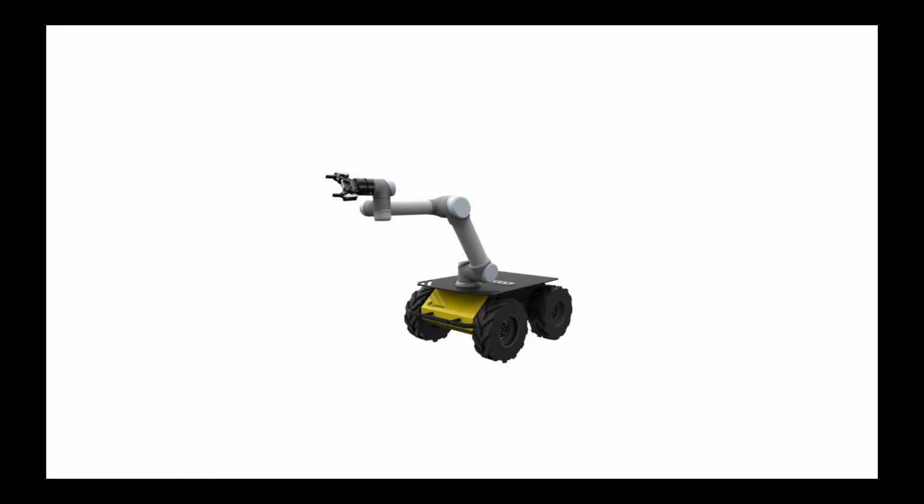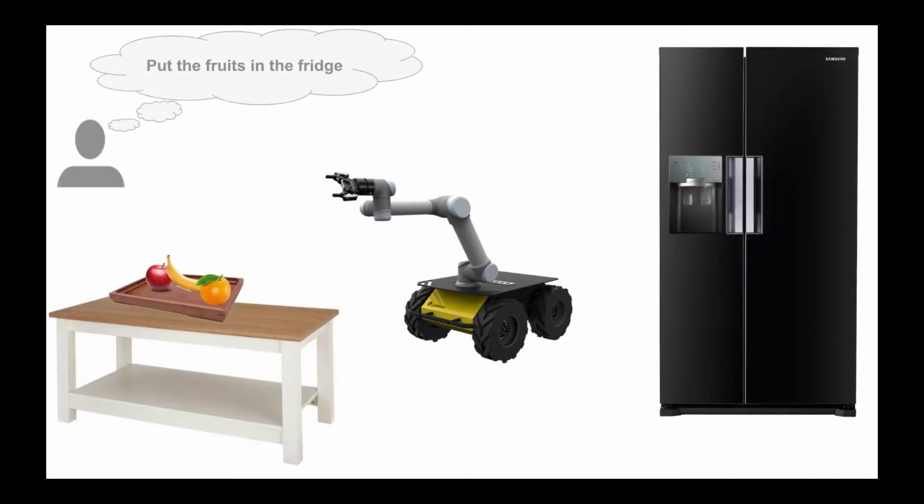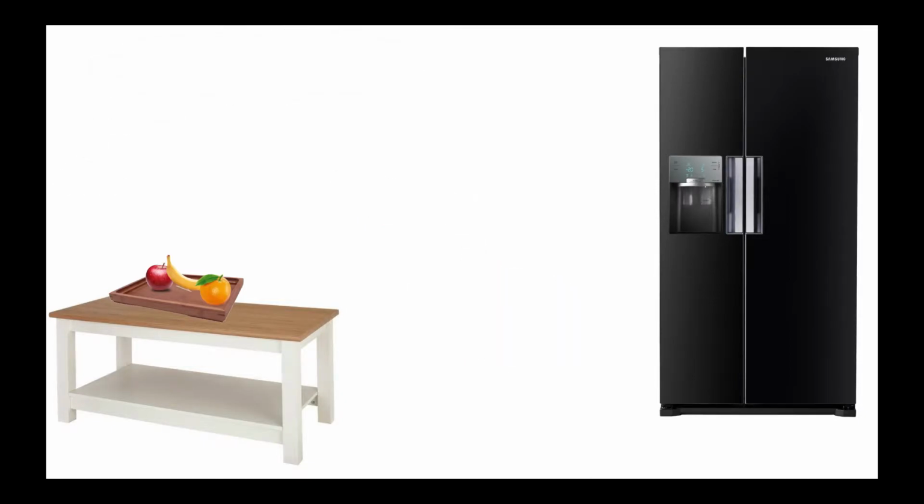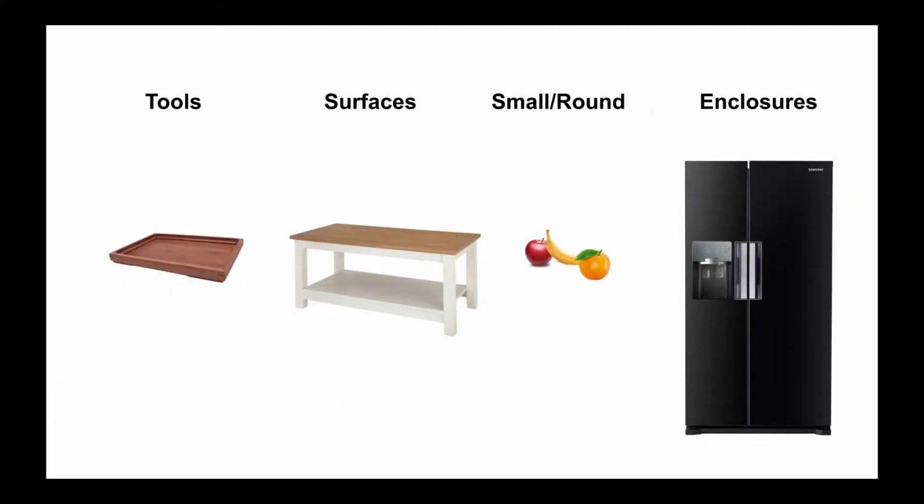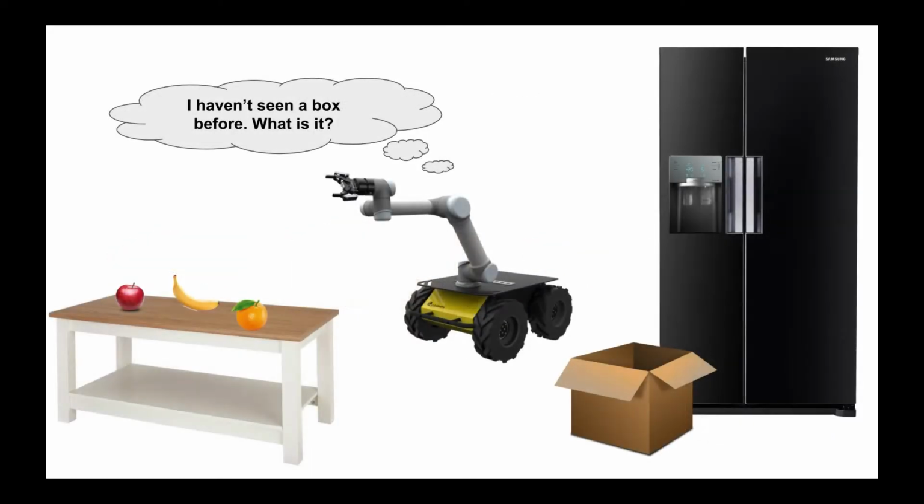Imagine a mobile manipulator robot in a household domain asked to perform high-level tasks. The robot needs to interact with many objects with a variety of properties like flatness, shape, material, etc. to complete the task. Thus, the robot needs common sense knowledge about the environment and its objects for task completion. Now, suppose the robot is kept in a new home which can contain new objects the robot has never encountered before. How can the robot generalize the common sense knowledge from earlier environments to completely new objects and scenes?